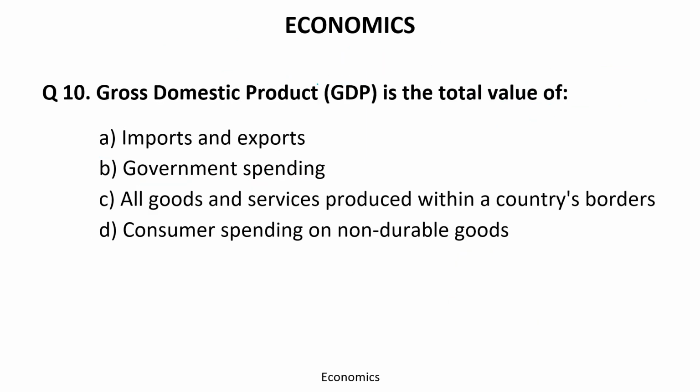Okay. Let's move forward. 10th question we have, gross domestic product is the total value of imports and export, government spending, all goods and services produced within a country's border, consumer spending on non-durable goods. 20 seconds you have to think and answer.